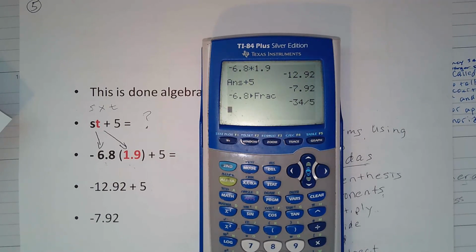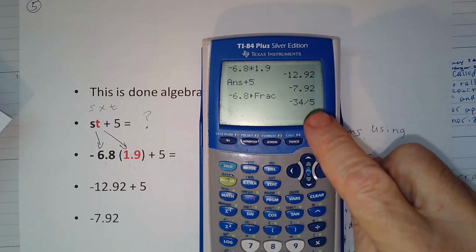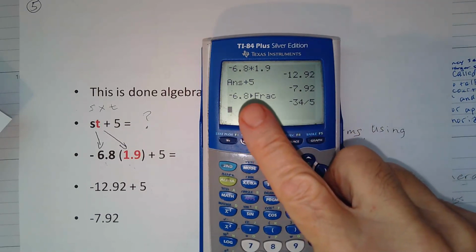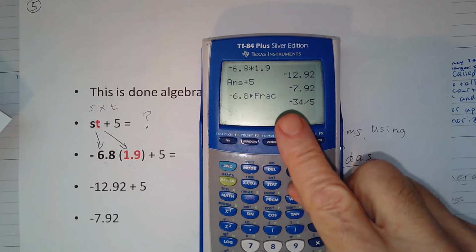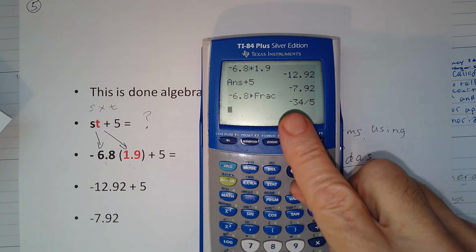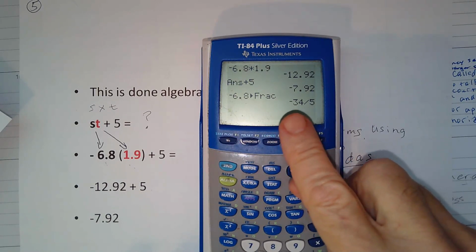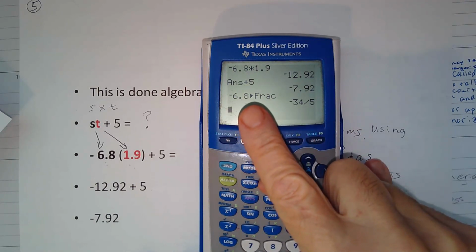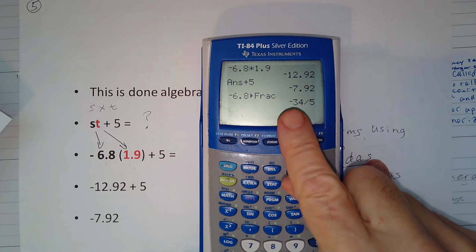So now what are we seeing here? We're seeing negative 34 divided by 5. So in other words, negative 6.8, which is a fraction, it's this fraction, makes this number a rational number, which is composed of two other numbers which are integers.